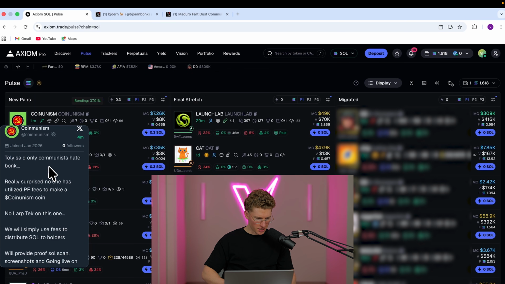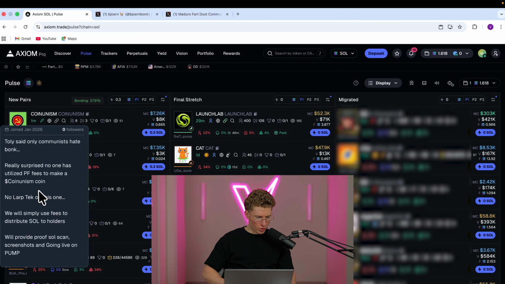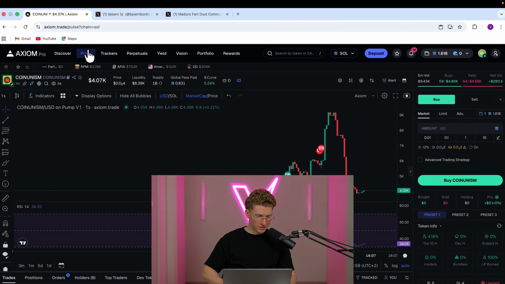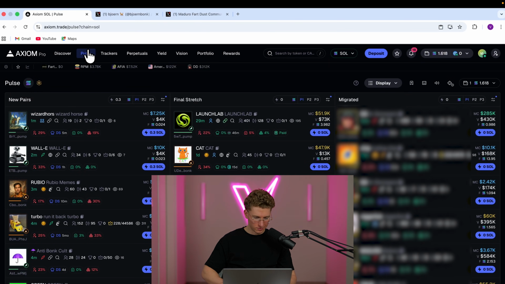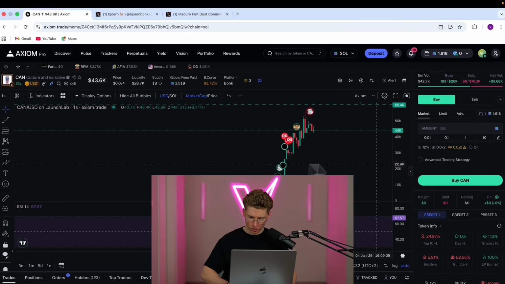Tolly said only communists hate Bonk. Really surprised no one has utilized PF fees to make a communist coin. No LARP tech on this one. I like the fact that there's no LARP tech, but I don't like how the coin is looking. Tolly is one of the creators of Solana, but there was no tweet attached. A bit weird. All right, I see some potential runner here.